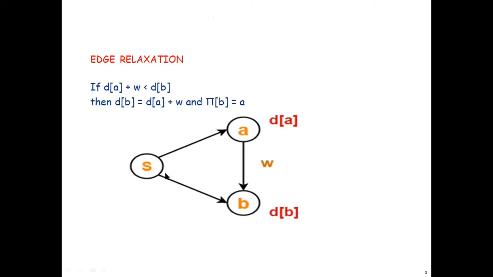You see, here you have a source vertex marked as S, connected to two vertices A and B. If I am applying Dijkstra's algorithm, I should calculate the minimum distance from S to A and the minimum distance from S to B. So D of A represents the minimum distance between S and A, and D of B represents the minimum distance between S and B. In this graph, you can also see one more edge between A and B.